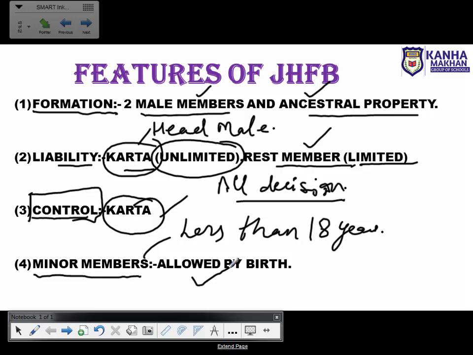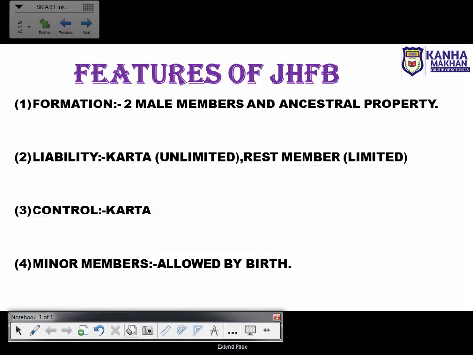Allowed by birth means that as soon as you are born into that family, you become a part of the joint Hindu family business, and all the legal rights and formalities are transferred to you by birth only. So that is the fourth feature, minor member.